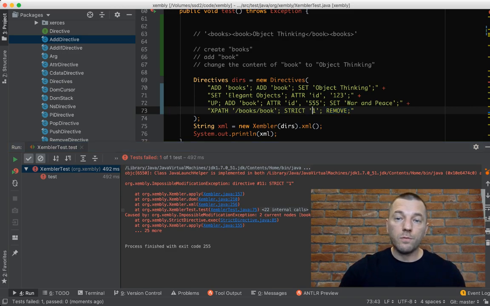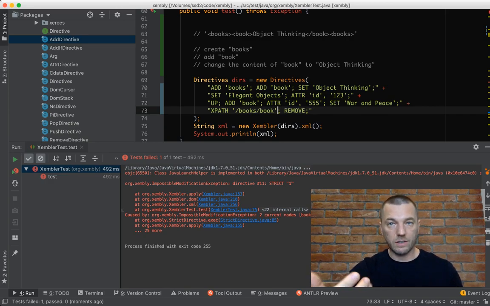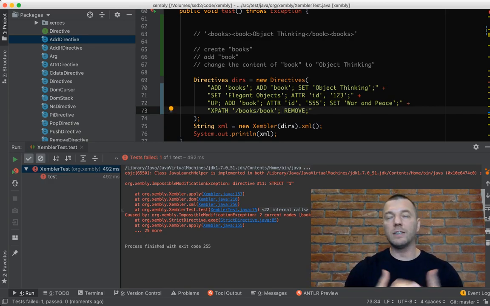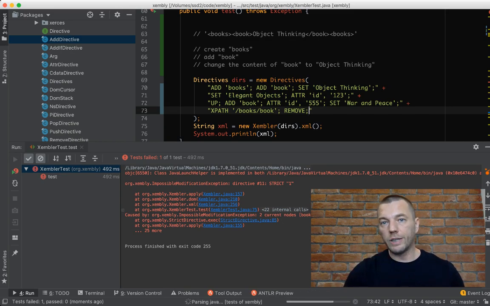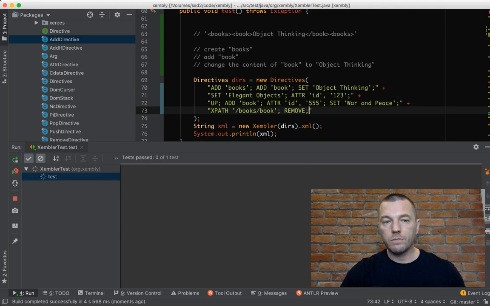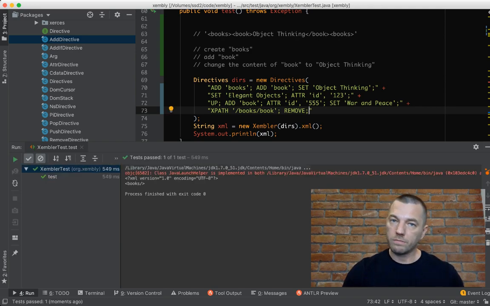If I remove strict, if I remove this assert, this validation command, then remove will delete two books. Let's run and see what happens. Now we should get an empty element, just books, just the parent element. See, we deleted everything. So XPath will find you what you're looking for, and then remove will just delete whatever you want.